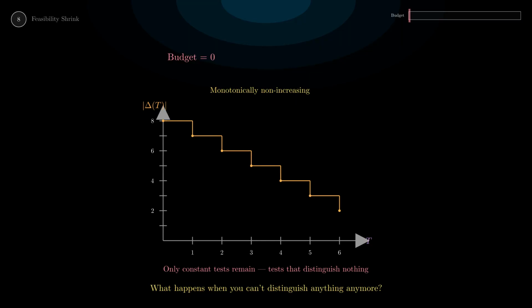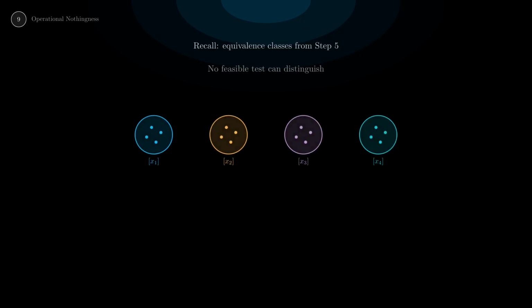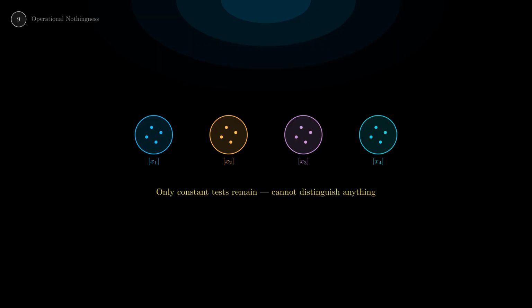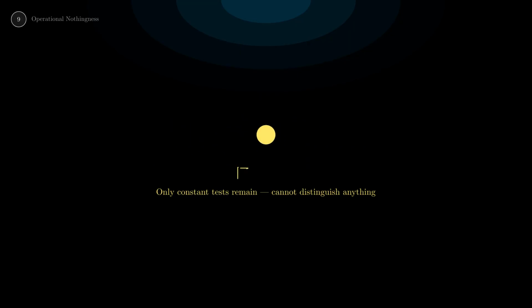What happens when you can't distinguish anything anymore? When only constant tests remain, no feasible test can tell any two things apart. Every equivalence class merges into one. The size of pi star of L equals 1. There is exactly one equivalence class. Everything is indistinguishable. This is operational nothingness.